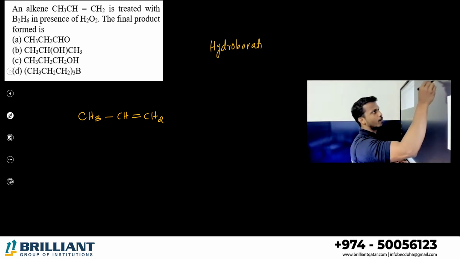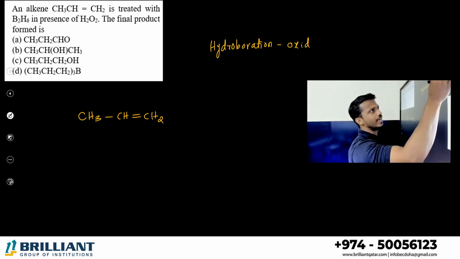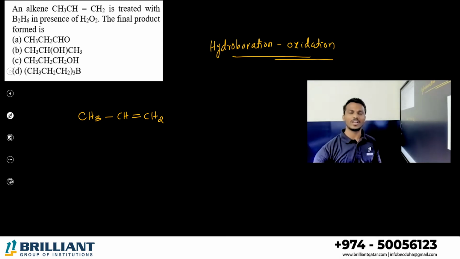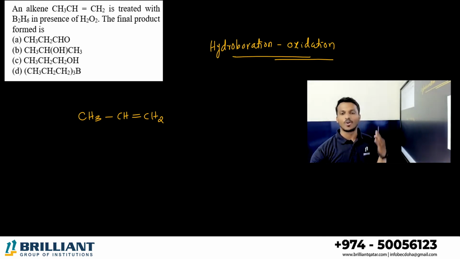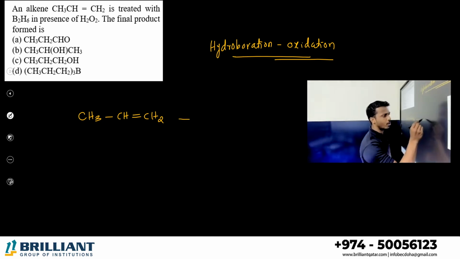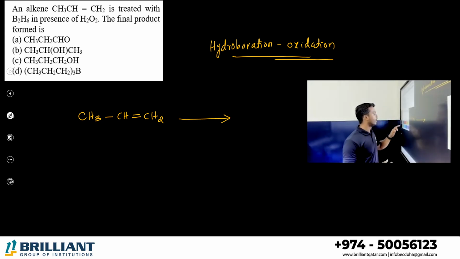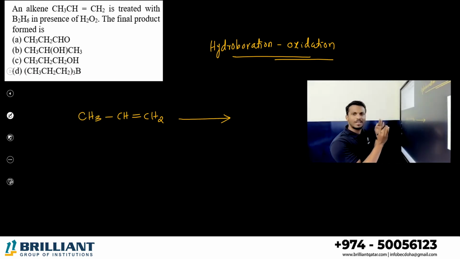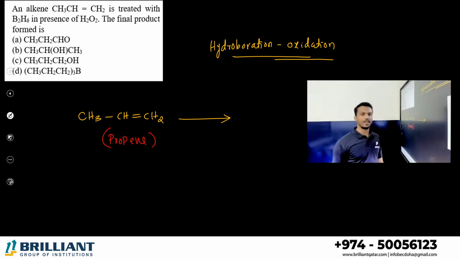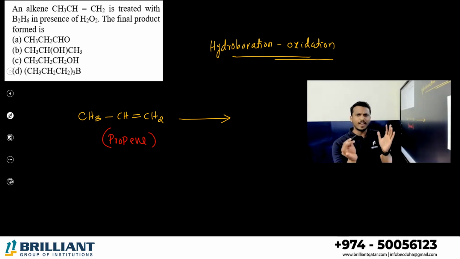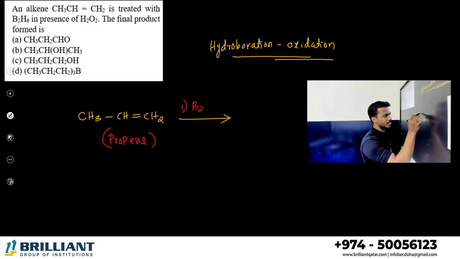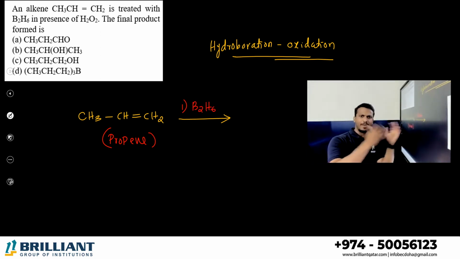Hydroboration. After that, oxidation. Hydroboration oxidation. What is the meaning of hydroboration? Addition of hydrogen and boron. So we are selecting the compound diborane. What is diborane, dear all? I'm not writing the entire reaction, no need of that. This is the exact example given in the textbook. What is this? Propene. First we are adding diborane, B2H6. So let me add B2H6. So you will get a compound as the intermediate.